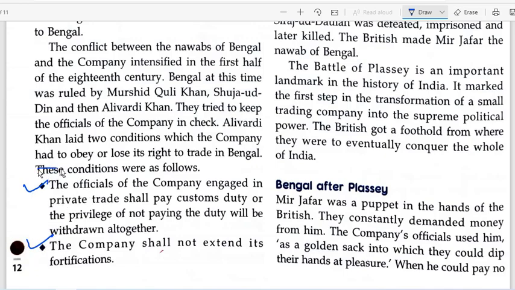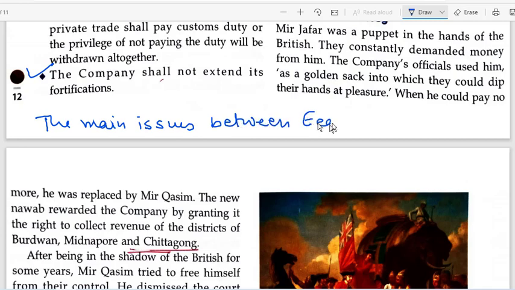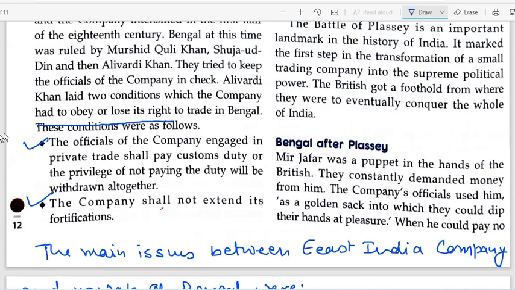Instead of this line, what you'll be writing is the main issues between East India Company and Nawab of Bengal were.